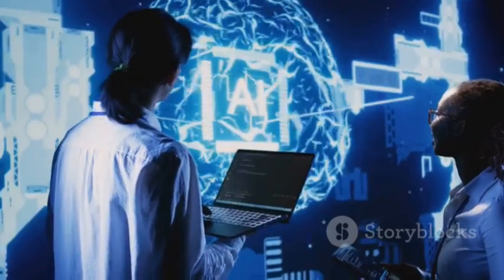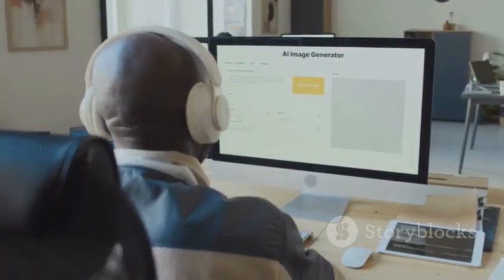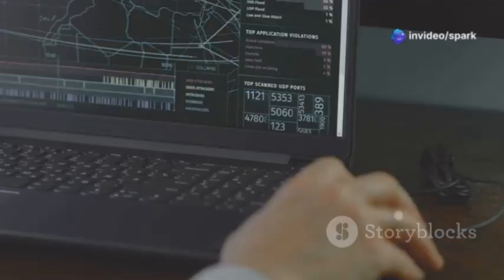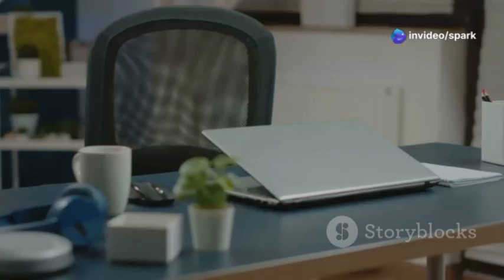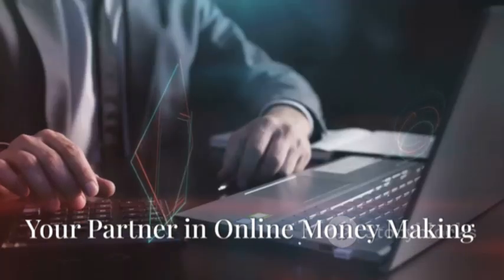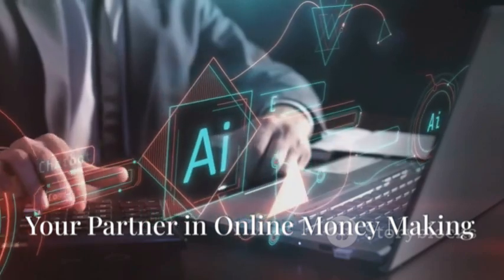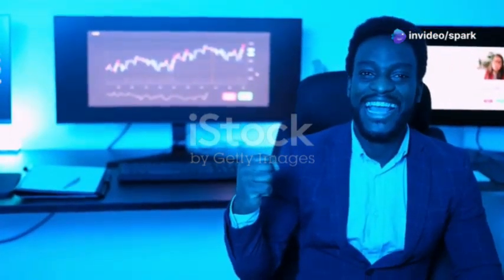One such AI tool making waves is DeepSeek AI. DeepSeek AI is a powerful platform. It provides a range of features designed to simplify and streamline online work. Whether you're a writer, marketer, entrepreneur, or freelancer, DeepSeek AI has something to offer. DeepSeek AI can be your secret weapon to succeed in the online world.